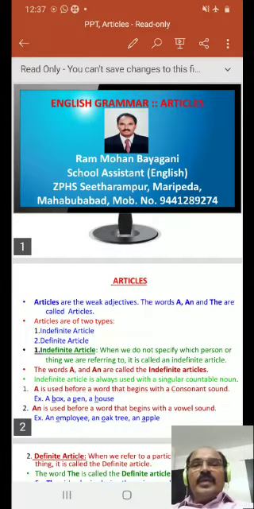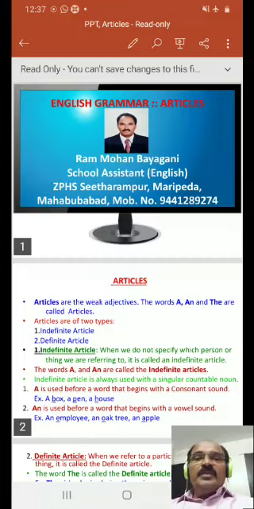Articles are the weak adjectives. The words a, an, and the are called articles. These articles are of two types: indefinite article and definite article. Let us see indefinite article.